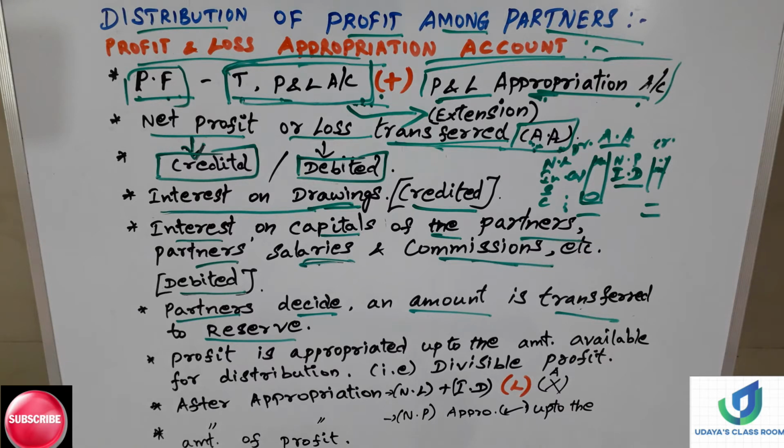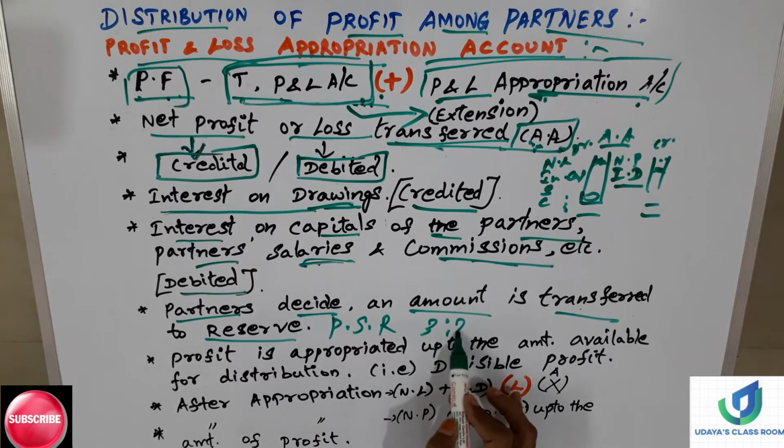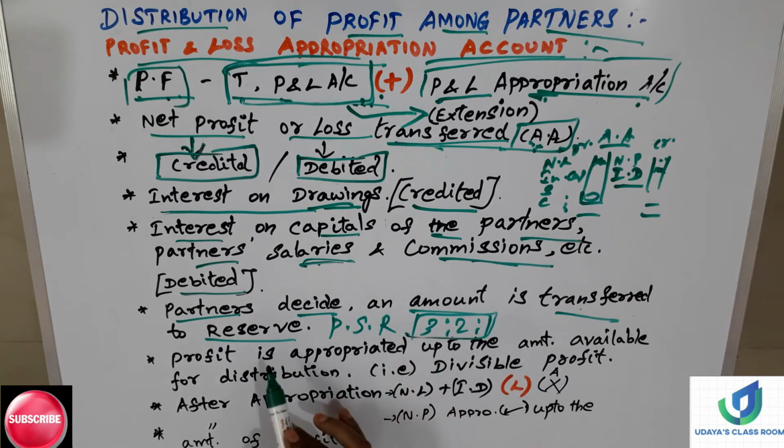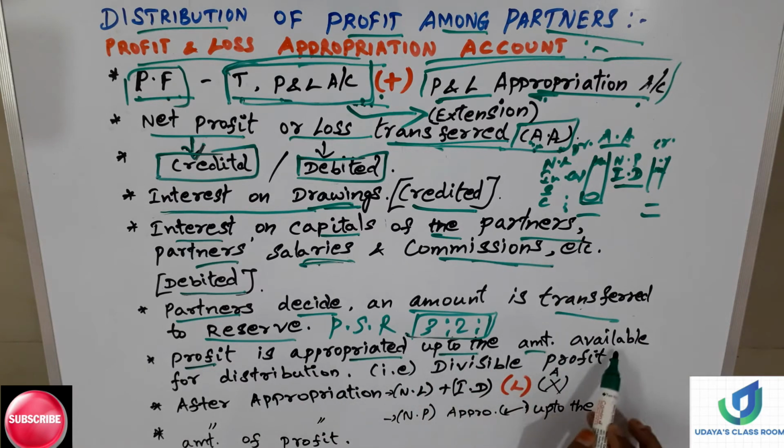The amount will be transferred and the balance profit, divisible profit, is distributed among the partners in their profit sharing ratio. Profit sharing ratio, if it is 3:2:1, then as per the profit sharing ratio, the amount will be distributed among the partners if it is divisible. Okay, and the next point is, profit is appropriated up to the amount available for distribution, that is divisible profit.